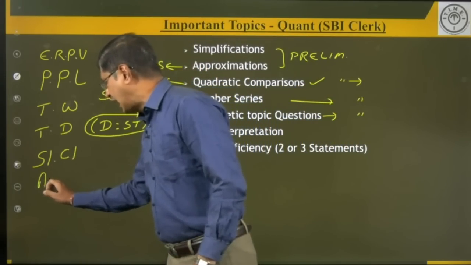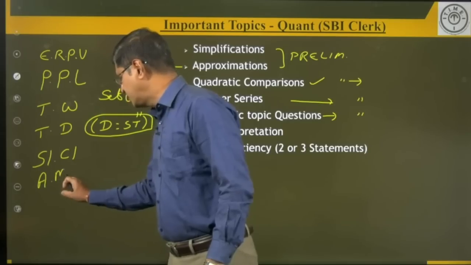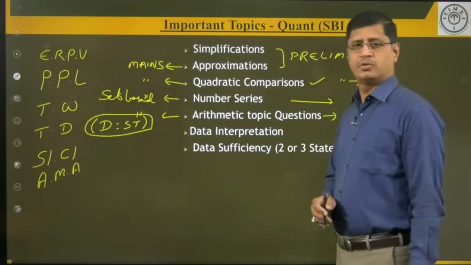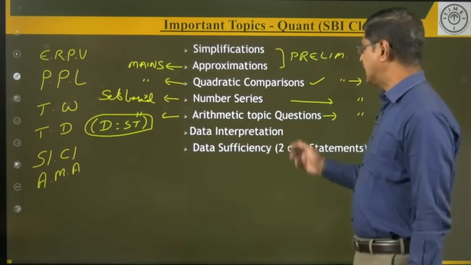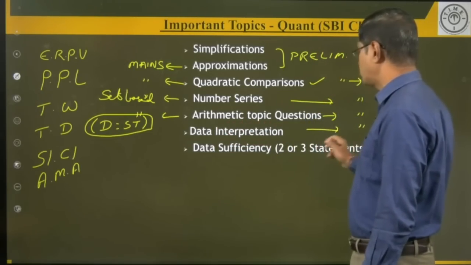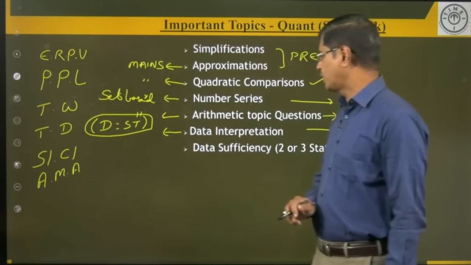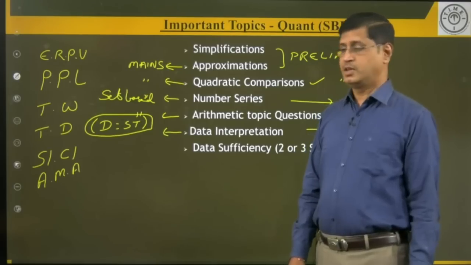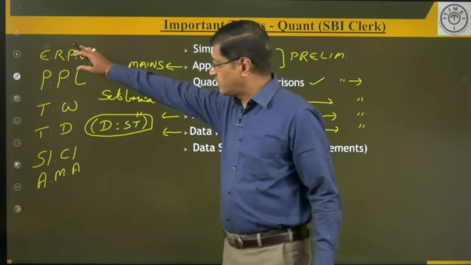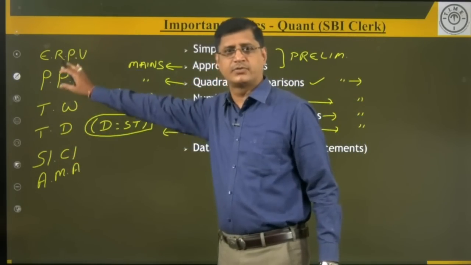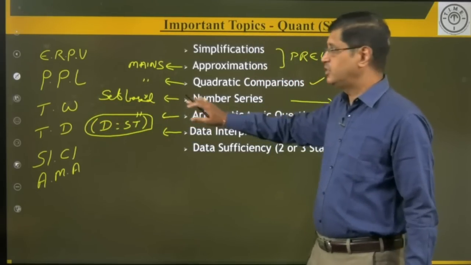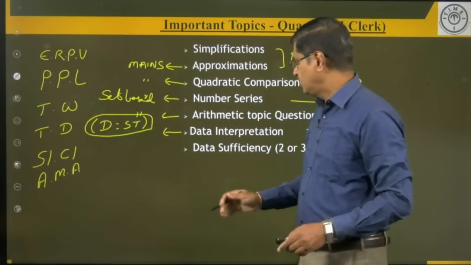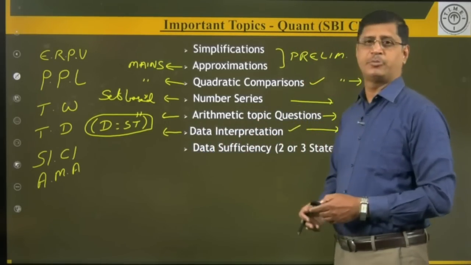The next ones are averages, mixtures and alligations. So, these are the important topics in the arithmetic area. When it comes to data interpretation, this topic is also important in both the prelims and mains examinations. Yes, my dear students, the list of topics I just gave in arithmetic are not only important in arithmetic, they are important in data interpretation.